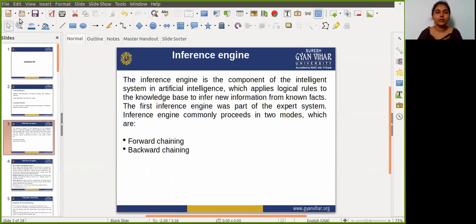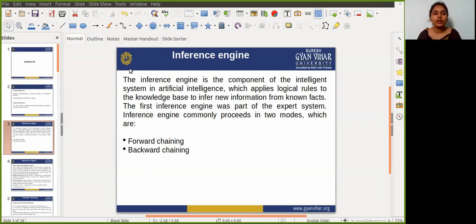So let's start with the inference engine. What is an inference engine and what is the use of this technique? In artificial intelligence, forward and backward chaining is one of the most important topics. But before understanding forward chaining, let's understand the term inference engine and all the related clauses. So, guys, the inference engine is the component of an intelligent system in artificial intelligence which applies logical rules to the knowledge base to infer new information from known facts.